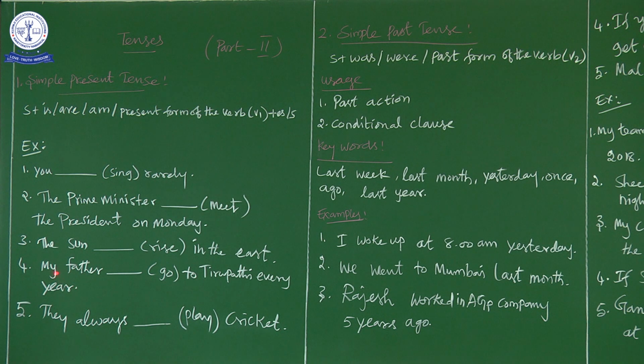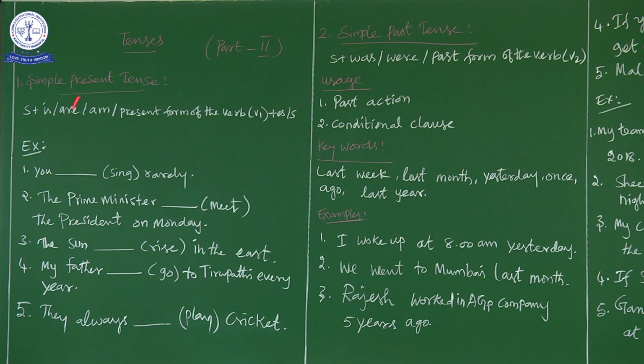See, as we added in: my father goes to Tirupati every year, the sun rises in the east, the Prime Minister meets the President on Monday. So in all these three sentences, the subject comes under third person singular. But here the fifth sentence comes under third person plural. So we should not add s to the verb. Okay. Now, they always play. Why did we choose simple present tense? Because the keyword is always. So whenever the word always comes, you have to use simple present tense.